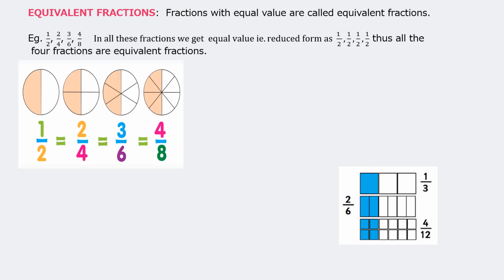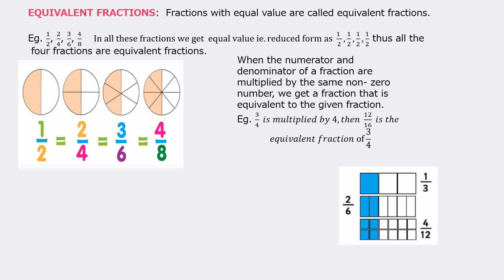1/2, 2/4, 3/6, 4/8. You can see this whole circle is divided into 2 equal parts. So that's 1/2. That same circle is divided into 4 parts, out of which 2 parts are colored. So 2/4. Here it's divided into 6 equal parts and 3 parts are colored, children. And in this case, how many? Yes, 8 equal parts and 4 are colored, but all of them give the value 1/2 on reducing.